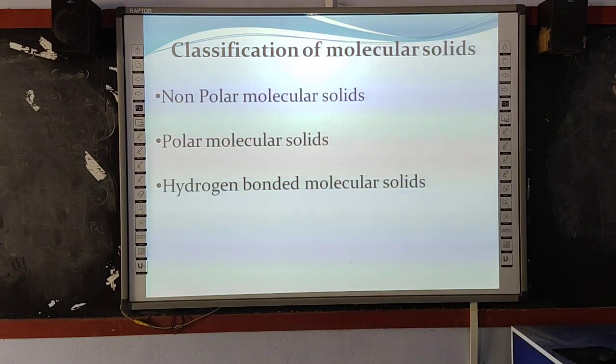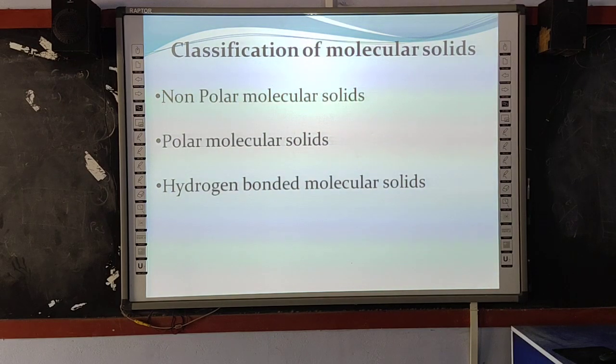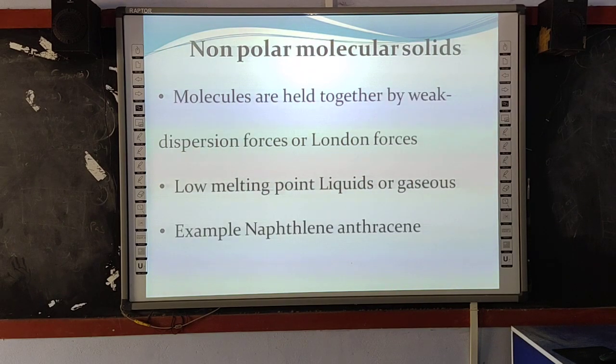the molecular solids. The molecular solids are further classified into non-polar molecular solids, polar molecular solids, and hydrogen bonded molecular solids.